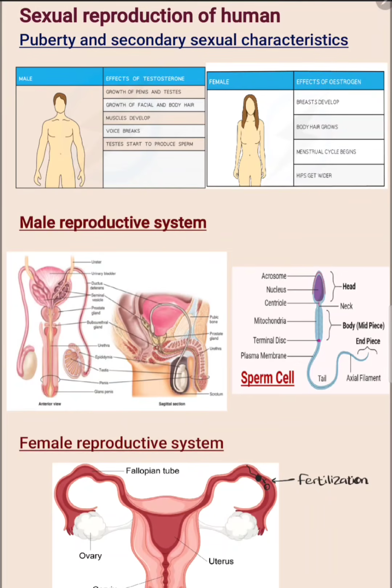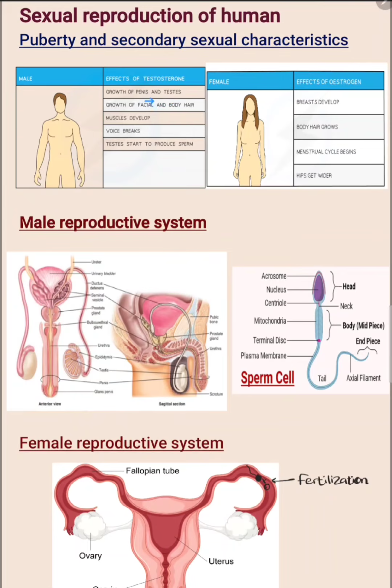Puberty means sexual maturity or attaining adolescence. Both males and females attain puberty. When attaining puberty, males show some external features because of the effect of the testosterone hormone.